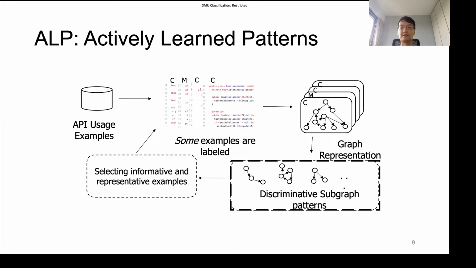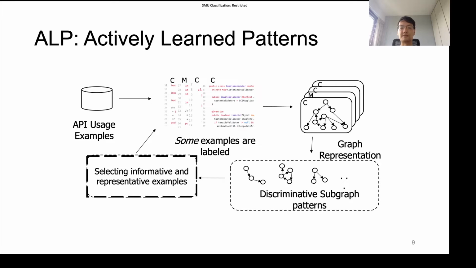Discriminative subgraph patterns allow us to identify subgraphs that appear statistically significantly more frequently in graphs of one class than another. In this case, we would be able to find subgraph patterns that appear more frequently in correct usages or misuses. So these subgraph patterns are then more likely to be usage constraints.